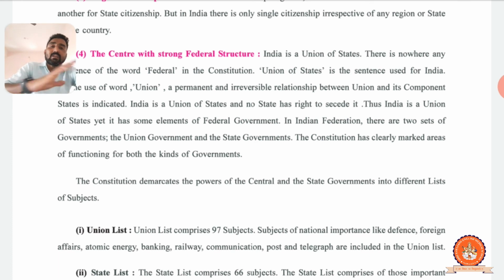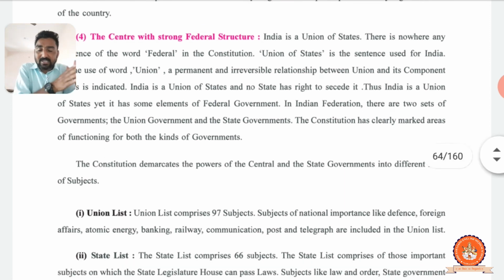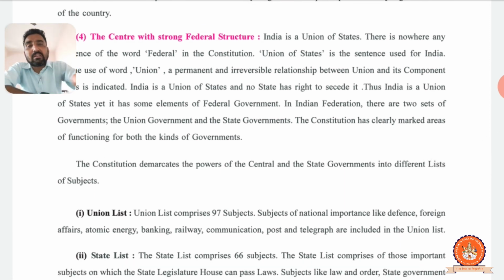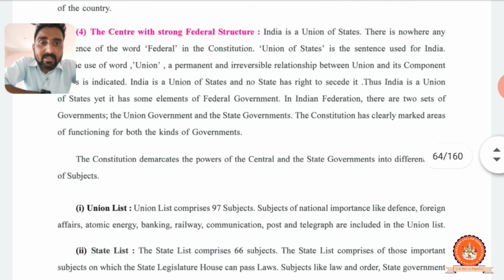Our constitution clearly marks what work is for the union government and what work is for the state government. They divided and classified the work, this work of the union, this work of the state government, and all things are very clearly mentioned in our constitution.